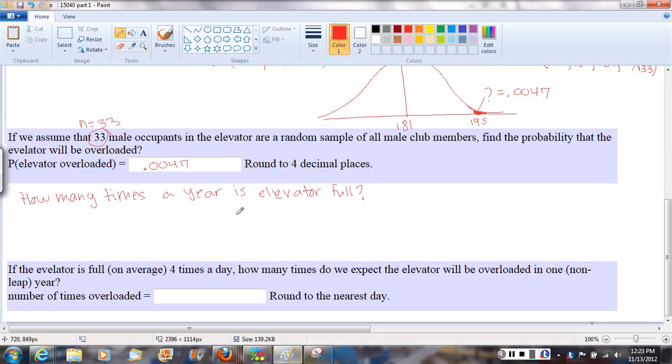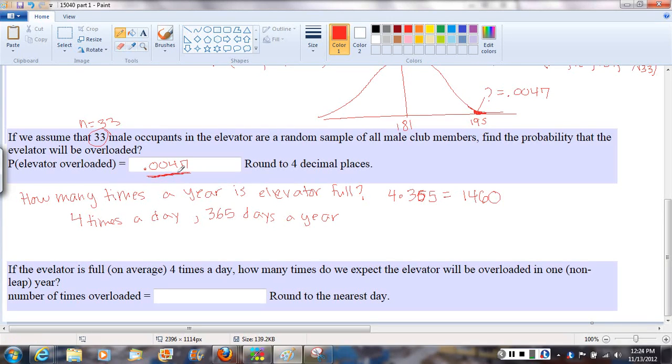Well, the question tells us 4 times a day. The non-leap year, that's 365 days a year. So the elevator is full 4 times 365 times a year. So 4 times 365 gives us 1,460 times a year that the elevator will be full. On any given time that it's full, the probability it's overweight is 0.0047.